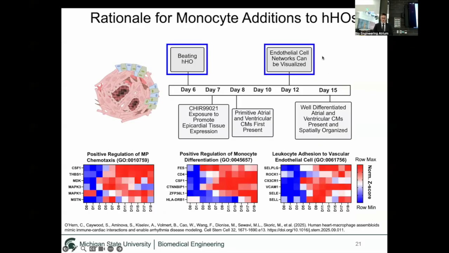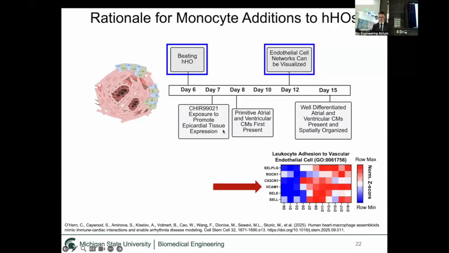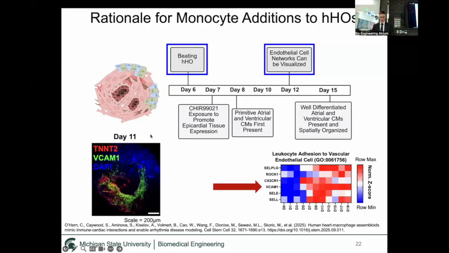We also did bulk RNA sequencing to look for genes associated with the following processes. We found upregulated gene expression in macrophage chemotaxis, monocyte differentiation, and leukocyte adhesion in this day 7 to day 9 range, indicating that these organoids are essentially saying, hey, we're ready for monocytes. And so when we did immunofluorescence staining for one of these markers, VCAM1, on an organoid within this time frame, we saw that there was co-localization between this VCAM1 and TNNT2, which marks cardiomyocytes. So this supported that if we added monocytes, they would actually bind to the heart organoid in this time frame.